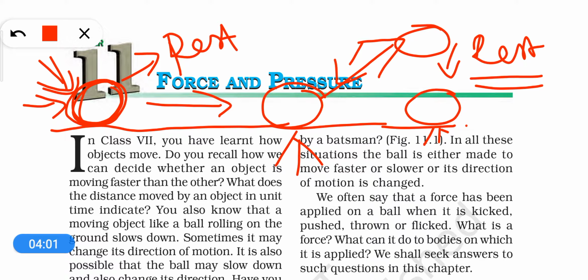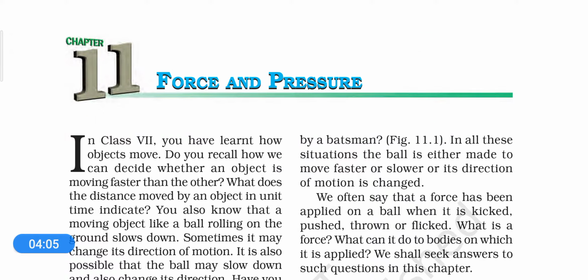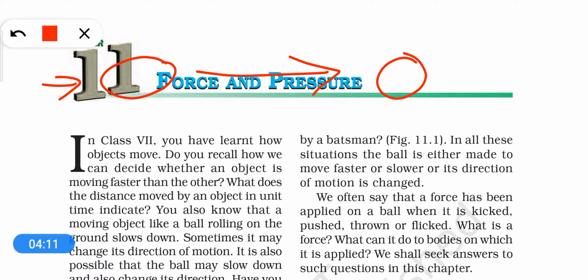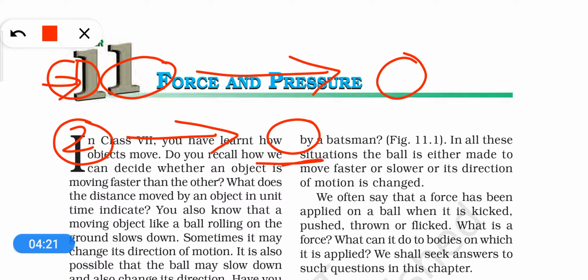So let me tell you the meaning of change in state of motion. First, if something is at rest and you bring it to motion, then this change will be called the change in state of motion. Or if something is in motion and you bring it to the resting position, or it comes to the resting position, then again this is called change in its state of motion.